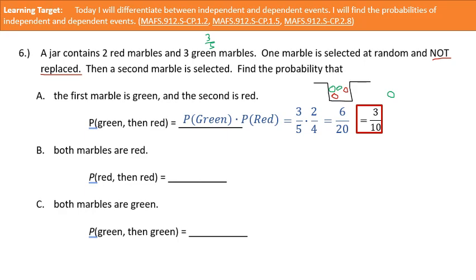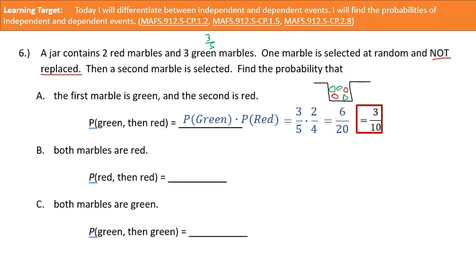All right, so how many red marbles are there? Let me go ahead and put this green marble back inside. There's a green marble. Now what am I doing? I'm going to draw a red marble. So let's draw a red marble.